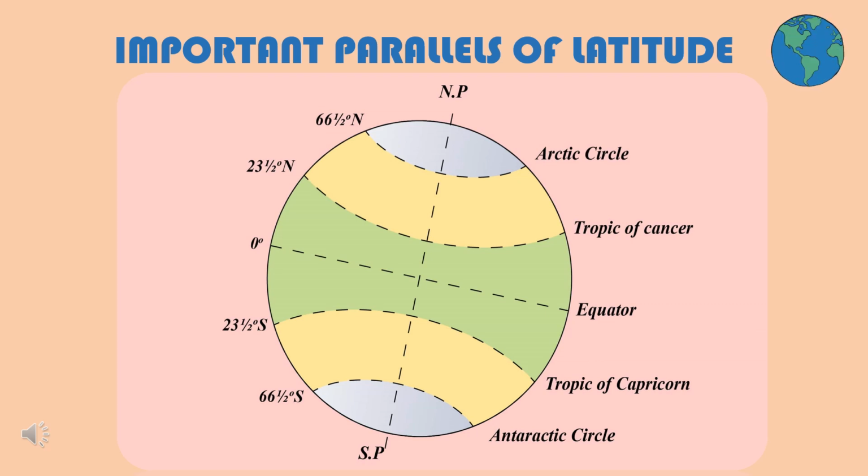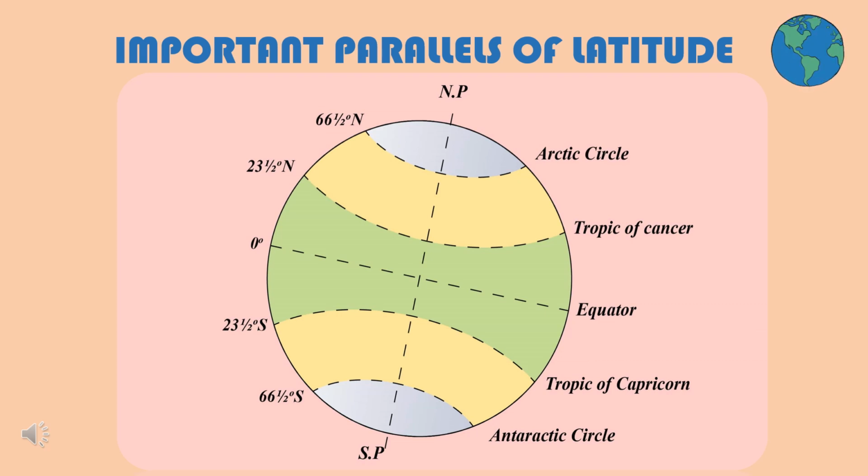In the northern hemisphere, some important parallels are the Tropic of Cancer, which is marked at 23.5 degrees north, and the Arctic Circle, marked at 66.5 degrees north. In the southern hemisphere, there is the Tropic of Capricorn, which is marked at 23.5 degrees south, and the Antarctic Circle, which is marked at 66.5 degrees south. The Tropic of Cancer in the northern hemisphere passes through our country, India.